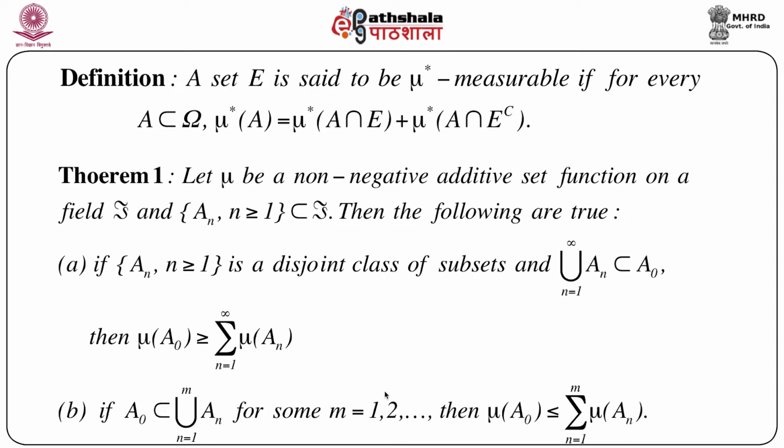One thing is clear: we can try to find two different sets, each one a union of An, the sequence of sets belonging to F, and we are going to get the upper bound and lower bound in terms of the mu value of An, that means the summation of mu An. So the first part gives a lower bound of mu A naught, whereas the second part gives the upper bound of mu A naught.